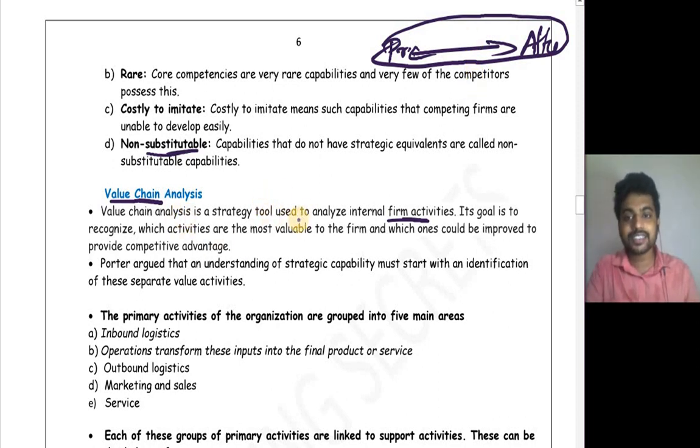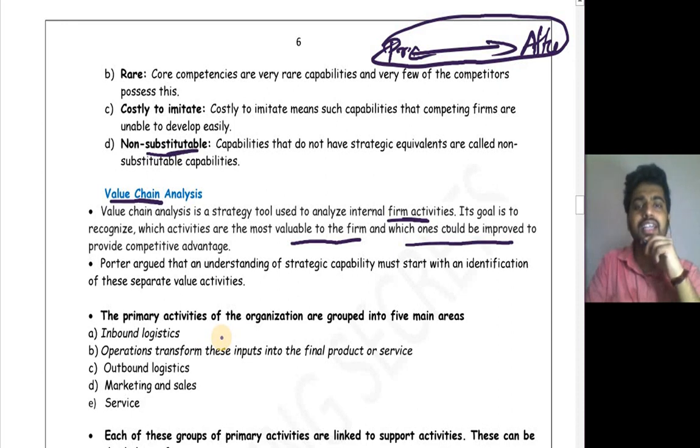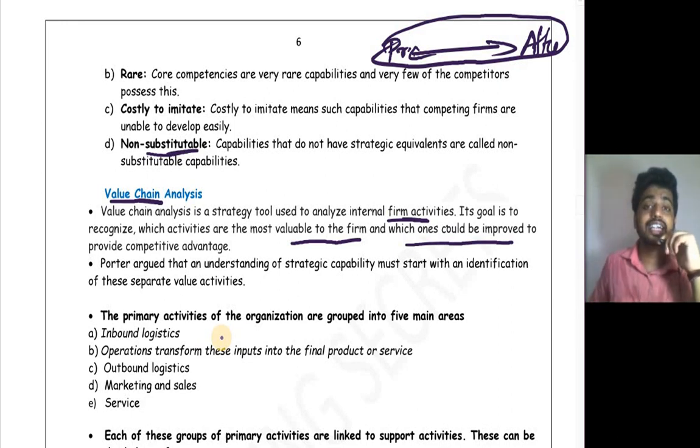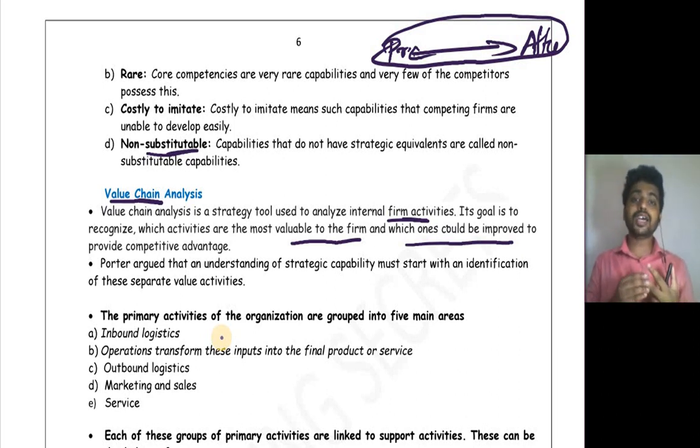Okay, value chain analysis is a strategy tool used to analyze internal firm activities. Its goal is to recognize which activities are most valuable to the firm, that is most useful and most profitable to the organization, and which ones could be improved to provide a competitive advantage. So value chain analysis is nothing but analyzing the internal environment of an organization. Fine. To what? To check which is the valuable activity in an organization, as well as to check what are underdeveloped activities or activities which need more concentration to achieve a competitive advantage.